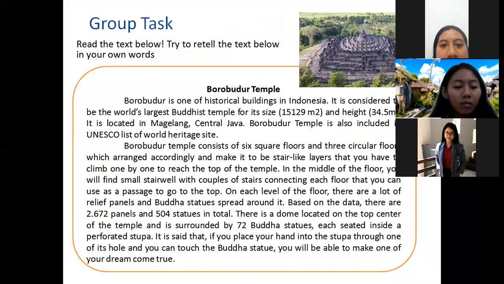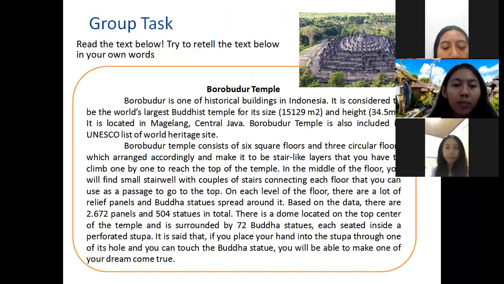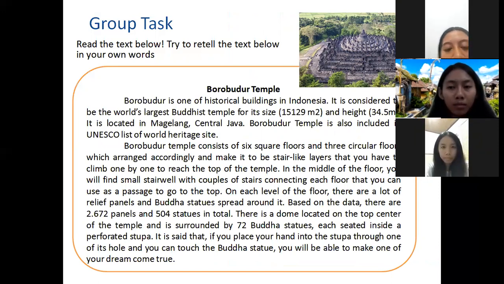Now we will move to the next activity, which is a group task. Please divide yourselves into groups. One group consists of 3 or 4 students. Your task is to read the text below, and then retell the text in your own words.